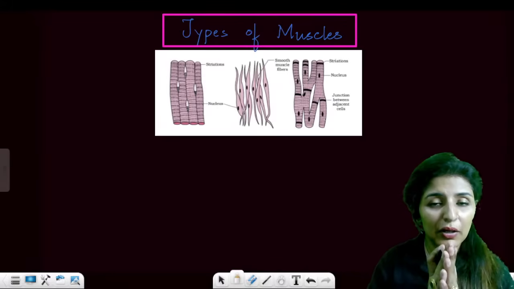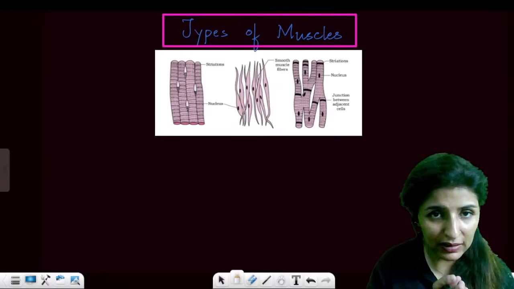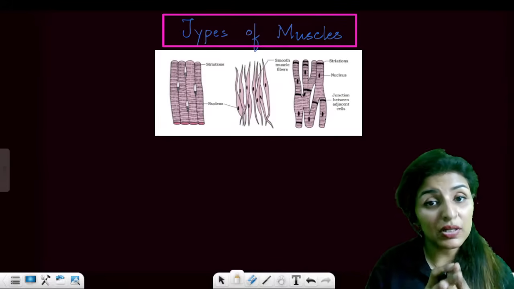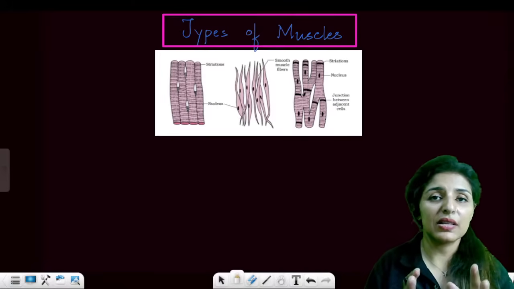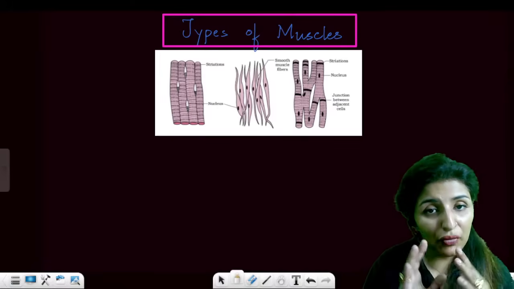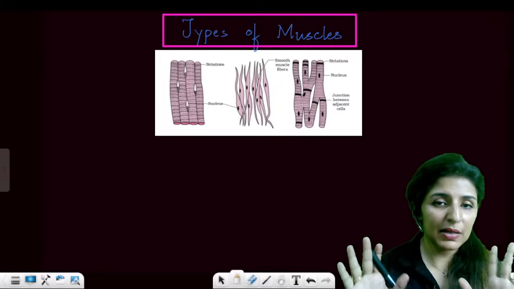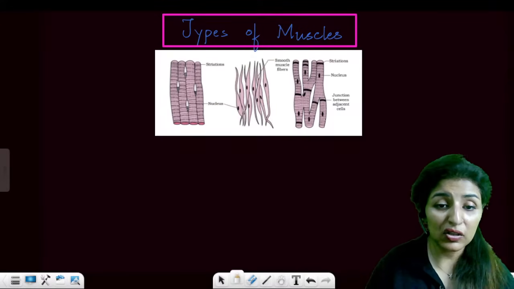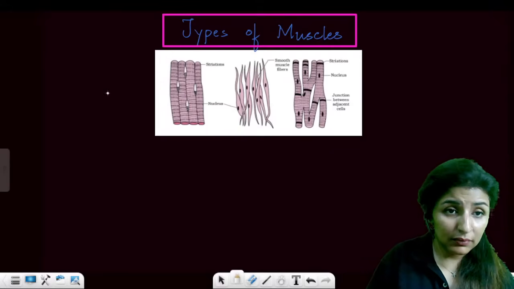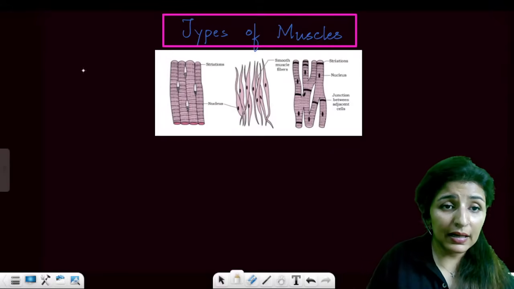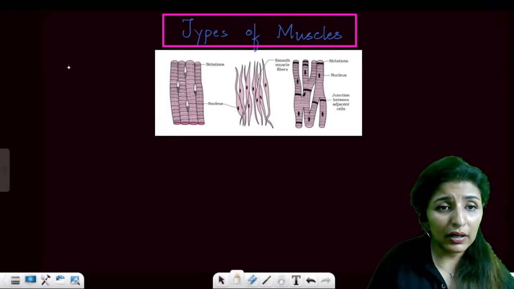The first diagram that you see in here is the voluntary muscle, right? The second diagram that you see is the smooth muscle or the involuntary muscle. And the third diagram represents the cardiac muscles. So first of all, you must know where these muscles are present and what are the unique features of each type of muscle. So this is the skeletal muscle or the voluntary muscle.